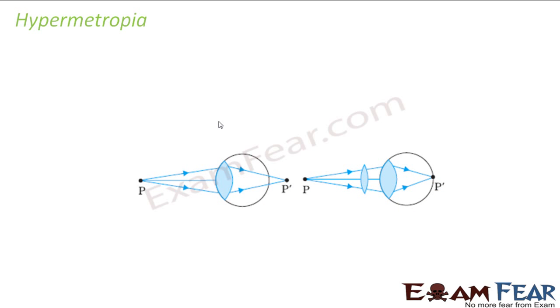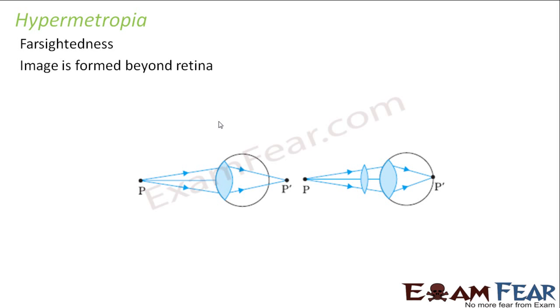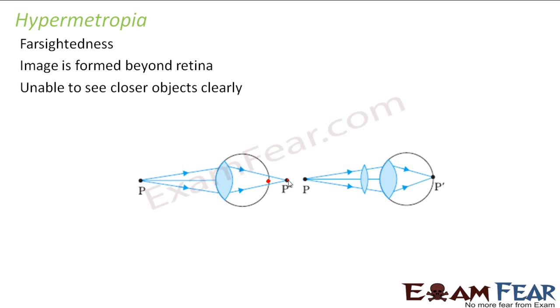Let us now talk about the next one, that is hypermetropia. Hypermetropia is just the opposite of myopia. It is farsightedness. That means in this you can see the distant objects clearly. Far objects, good sight. So farsightedness. So you can see distant objects clearly, but not the nearby objects. So in this case, the image is formed beyond the retina. As you can see, instead of here, the image is formed here. So unable to see closer objects clearly.